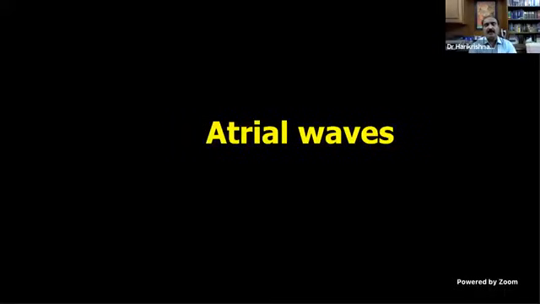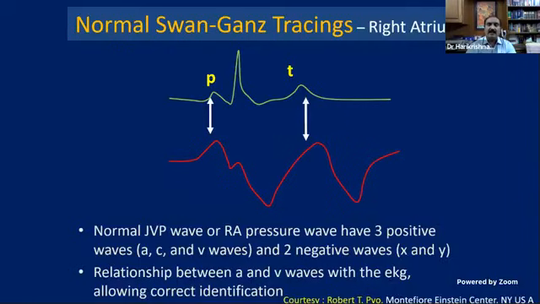Now we will go to some of the waveforms. First is the atrial wave. As I said, we have 2 major waves per cardiac cycle. How will you identify the waves? It is very simple. The P wave produces the atrial contraction, and atrial contraction is by the A wave. So naturally, the A wave will follow the P wave. That is very, very important.